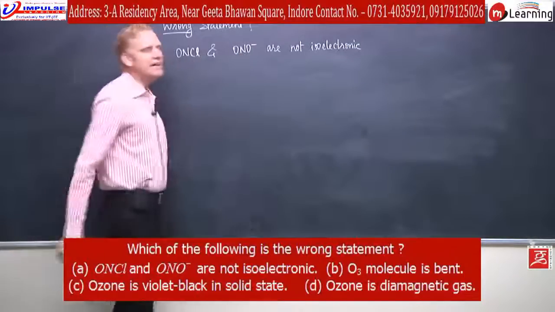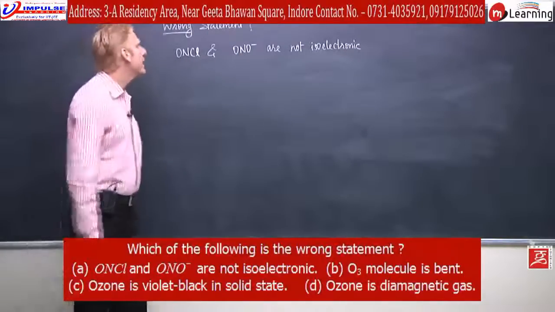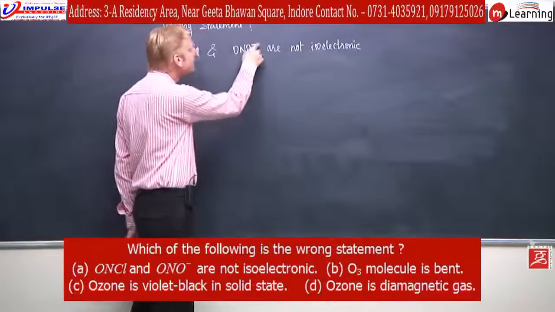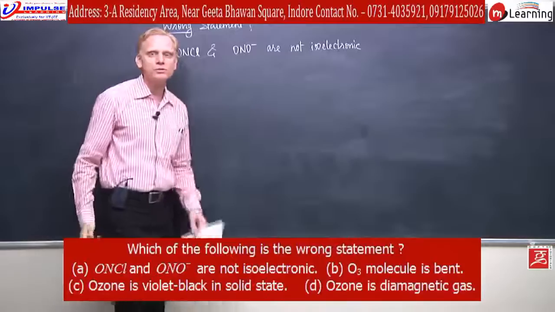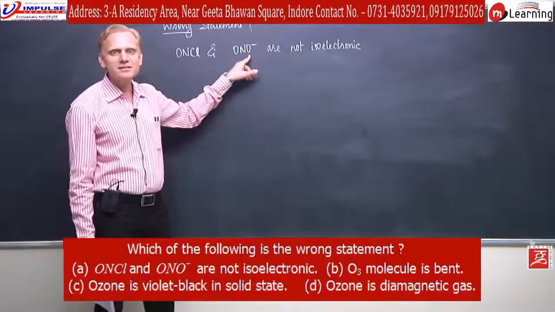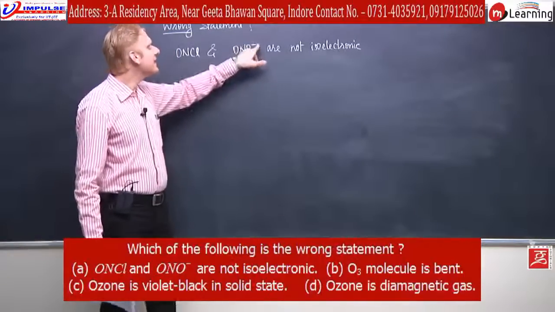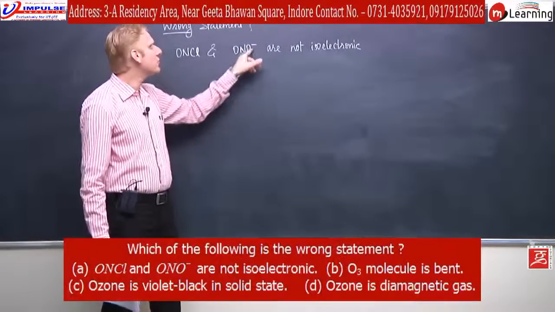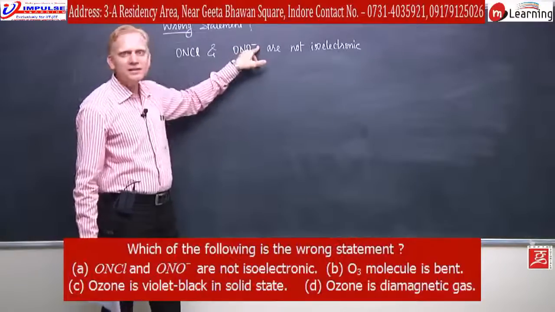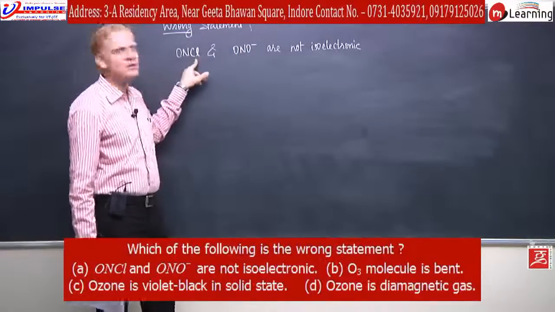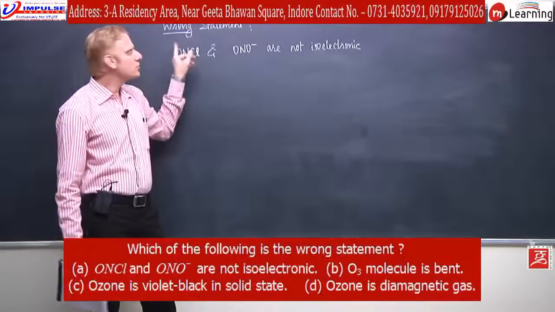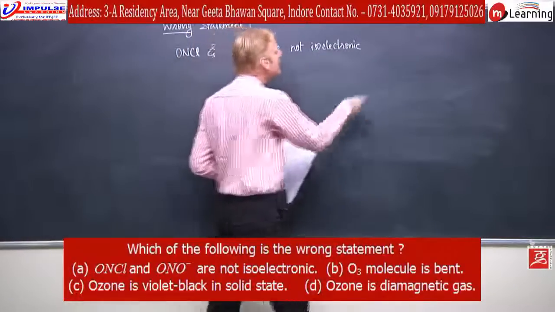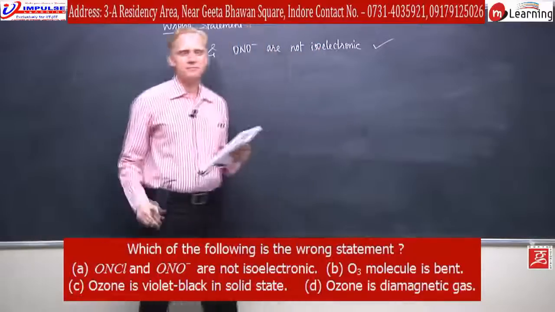Nitrogen will again provide an equal number of electrons in both the species. But here is chlorine. A chlorine atom has 17 electrons. Here is oxygen with a negative charge on the species also. So the number of electrons in oxygen is 8, and even if we add one more electron because of the negative charge, the electrons due to the oxygen with negative charge come to 9, while the electrons due to chlorine come to 17. So both these species do not have an equal number of electrons. They are not isoelectronic. This is a correct statement.